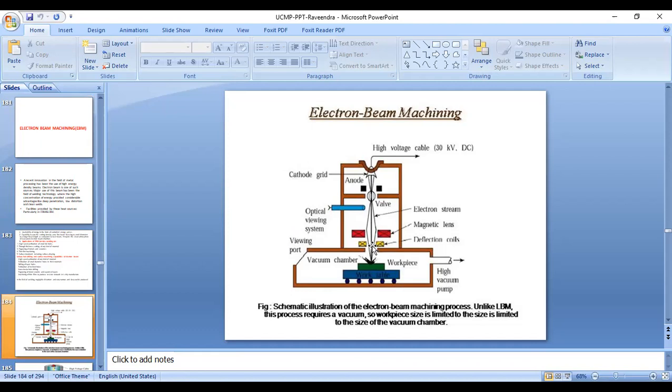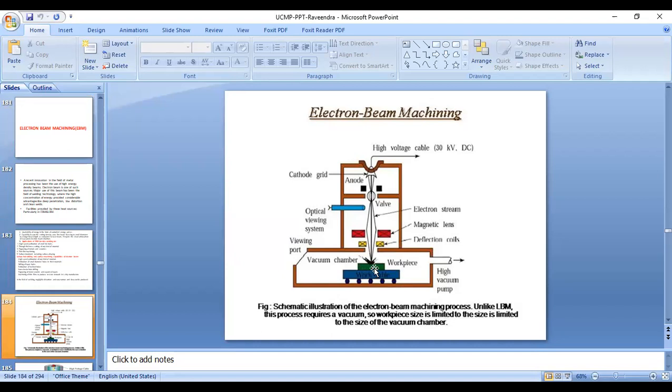Because of this lens, the electron beams liberated from the cathode are made to concentrate at one point due to the magnetic lens provided in the electron gun.